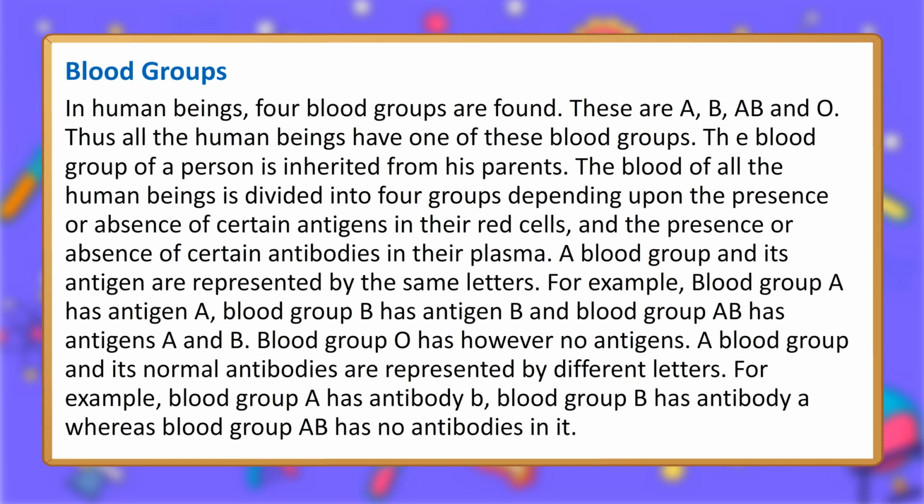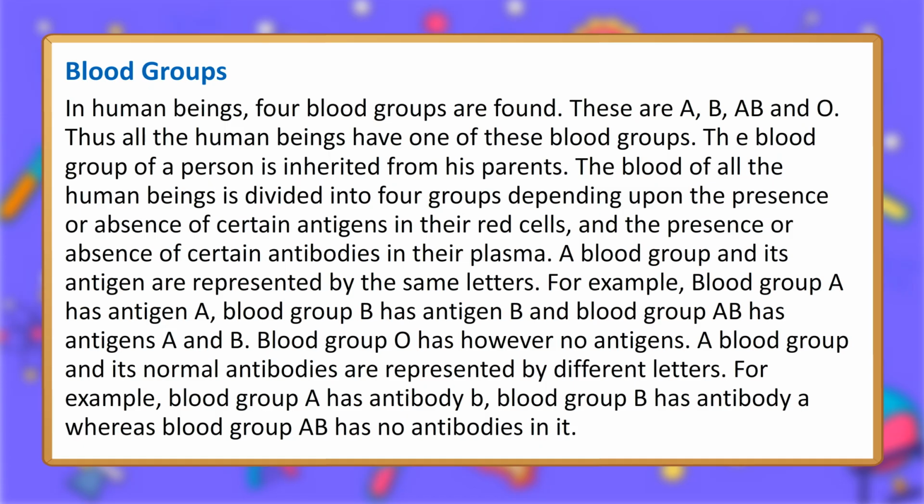Blood groups. In human beings, 4 blood groups are found. These are A, B, AB and O. Thus all the human beings have one of these blood groups. The blood group of a person is inherited from his parents. The blood of all the human beings is divided into 4 groups depending upon the presence or absence of certain antigens in their red cells, and the presence or absence of certain antibodies in their plasma.